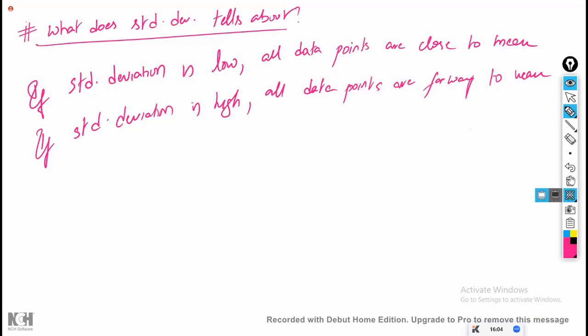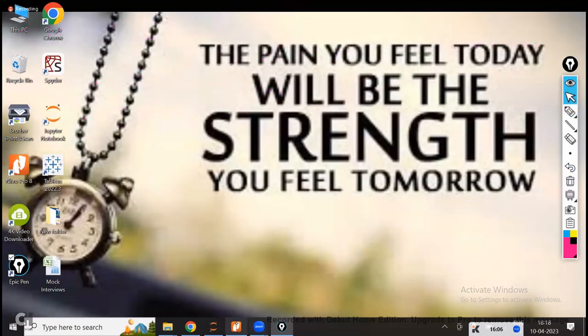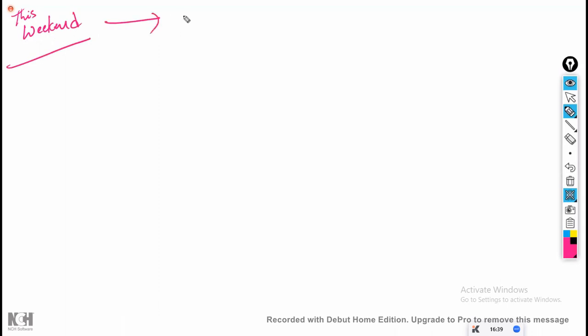Now, coming to the next point, the most important point. Okay. I want my students to have a good standard deviation, I mean low standard deviation, and they have to perform in their interviews very well. That is my requirement. For that, what are the options we have? We are going to give the assignments, share the data sets, and ask you to do things, everything. Now, apart from that, from this weekend onwards, we are going to keep a test.